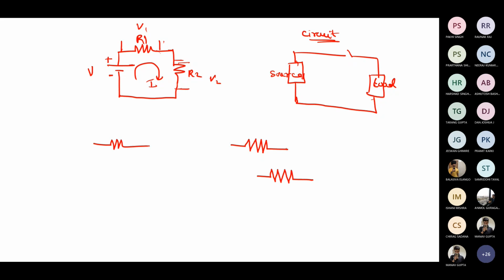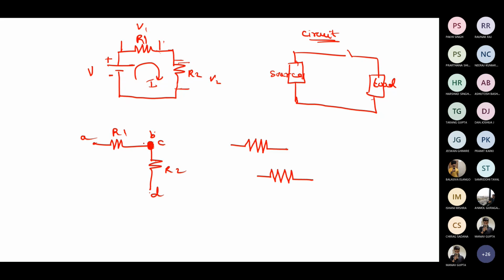So if I take two resistors like this, let us name them A, B for resistor R1, and C and D for resistor R2. If one end of resistor R1, that is B, and one end of resistor R2, that is C, are connected together, and the other ends, A and D, are not connected together.